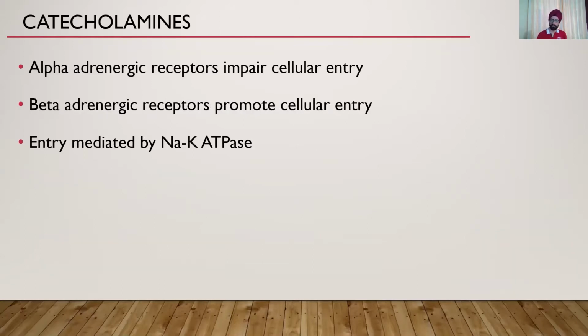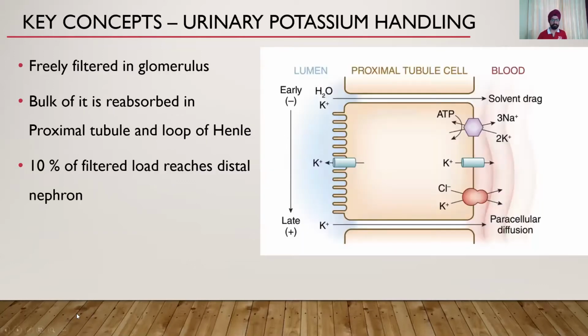Catecholamines: alpha adrenergic receptors impair entry, and beta adrenergic receptors promote entry of potassium into the cell. And you will learn in management how we use this property of beta adrenergic receptors to promote potassium entry into the cell and thus help in treating hyperkalemia. And this entry is also mediated by the sodium potassium ATPase.